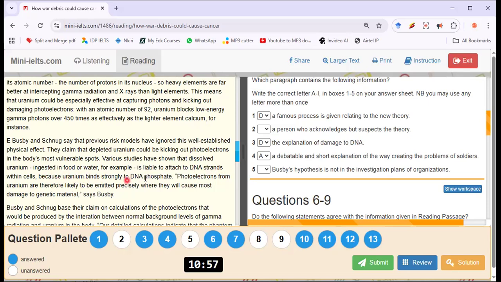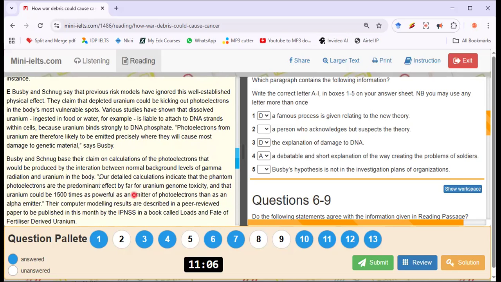Because uranium binds strongly to DNA phosphates. Photoelectrons from uranium are therefore likely to be emitted precisely where they will cause most damage to genetic material. Bobsby and Snook based their claim on calculations of the photoelectrons that could be produced by the interaction between normal background levels of gamma radiation and uranium in the body.